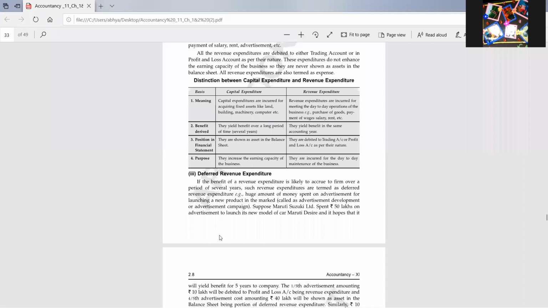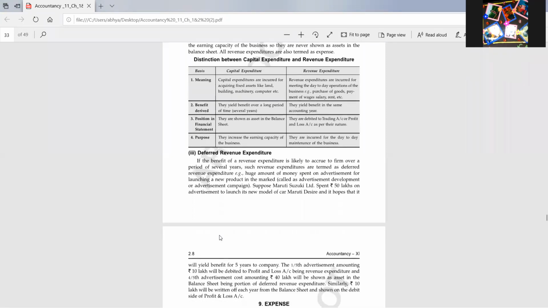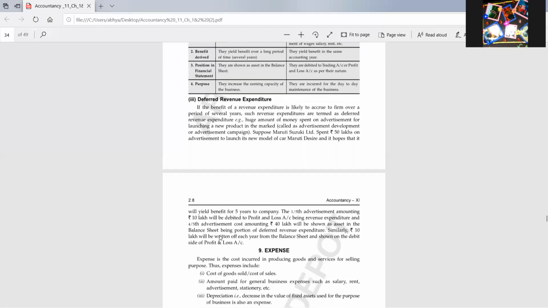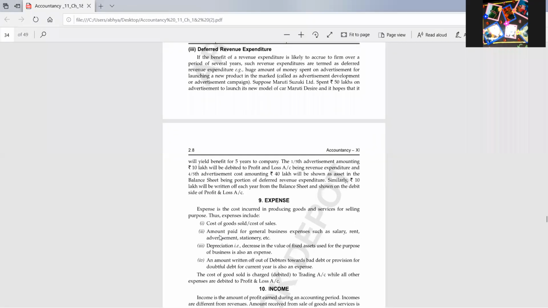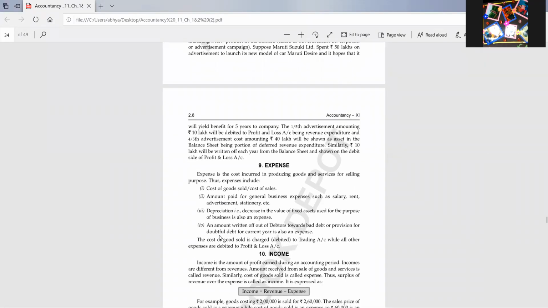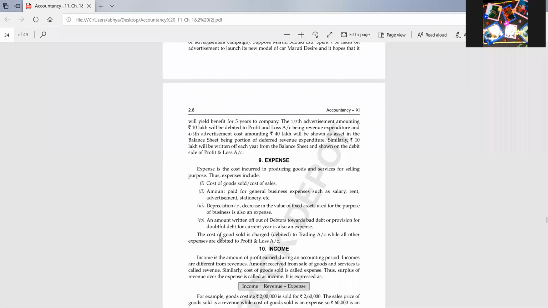And the total cost of this expenditure will be spread over 5 years, or the period within which we will be getting the benefit. Now, expense basically means revenue expenditure. Expense is the cost incurred in producing goods and services. So we can say it is the other term which is also related to revenue expenditure.